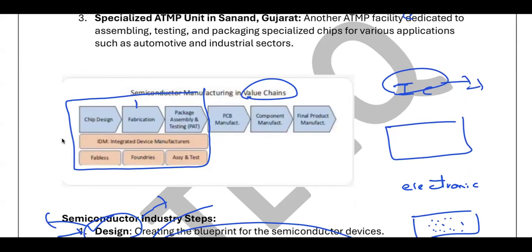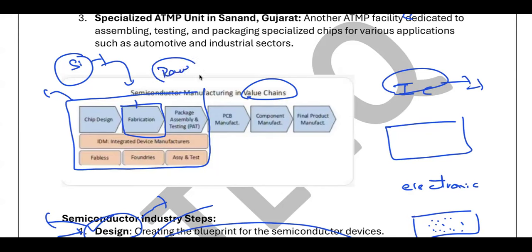And all these steps are highly skilled and require a lot of investment, friends. In order to develop fabrication units, you need infrastructure which is very clean. Though we have a good amount of silica, the grade of silica required for electronic components is highly different. You need high quality silica, and sometimes compound materials are also required as raw material. This requires a lot of time and expertise, and generating profits will take a lot of time.